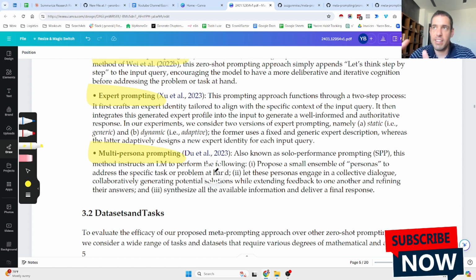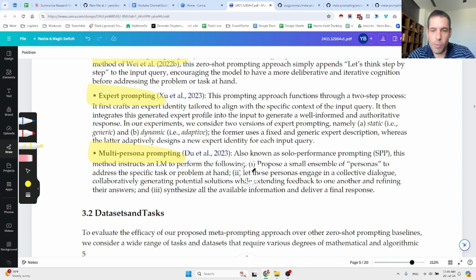So it might propose a copywriter, back-end developer, front-end developer, branding expert, etc. Then we let these personas engage in a collective dialogue, collaborating and generating potential solutions, and they extend feedback between each other. And at the end, we synthesize all the available information and deliver a final response.